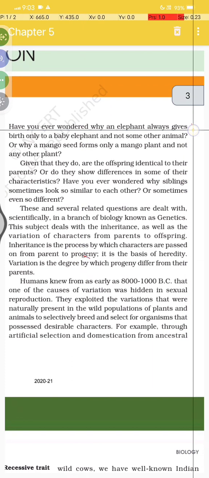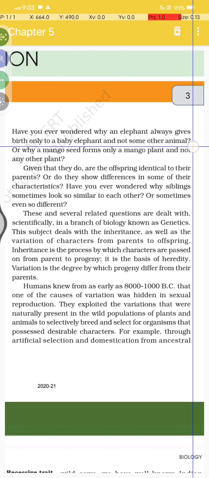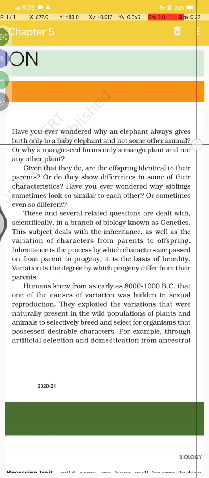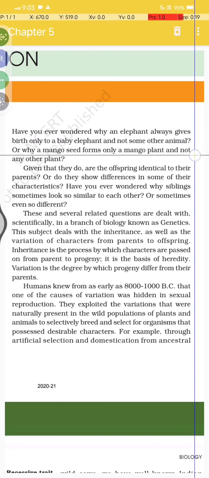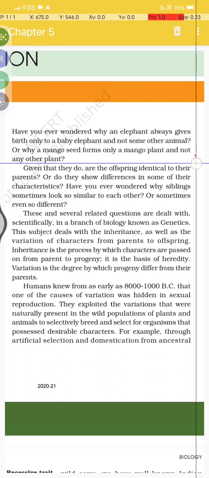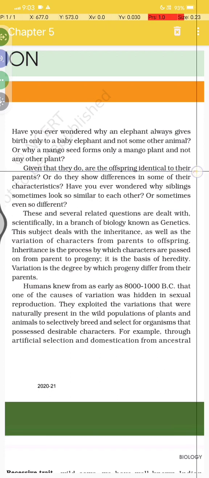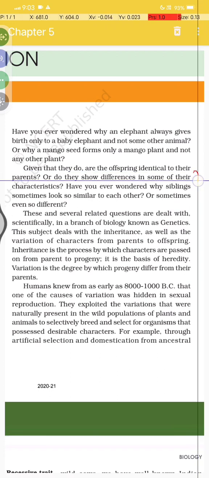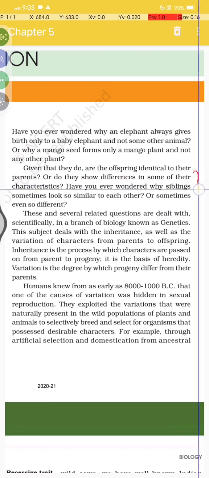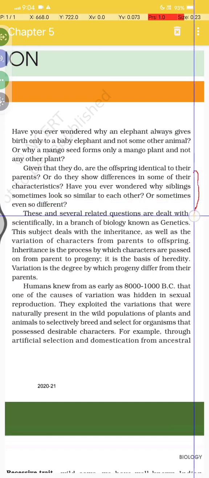Have you ever wondered why an elephant gives birth to a baby elephant and not to other animals, okay? Or why a mango seed grows from a mango plant and not another plant? And if they do, are the offspring identical to the parents, or do they show differences in some of their characteristics? Have you ever wondered why siblings sometimes look so similar to each other, or sometimes even so different?